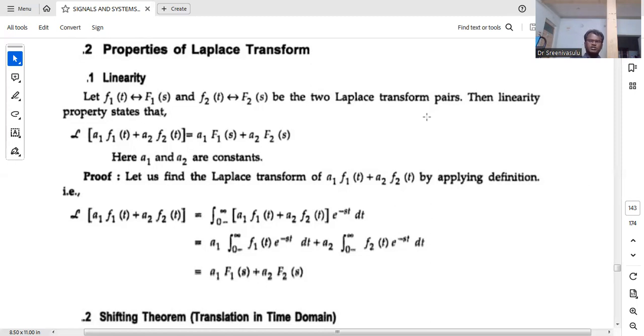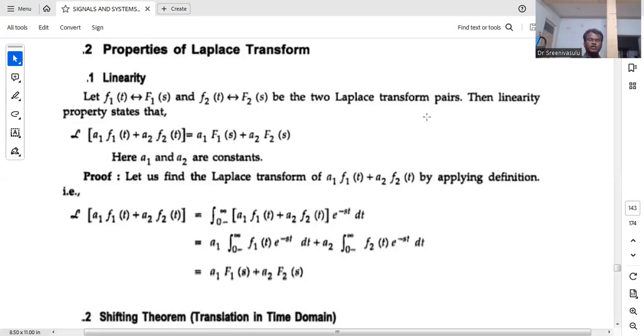Homogeneity means just a scaling factor. Now, we see f1 of t has Laplace transform F1 of s, and f2 of t has Laplace transform F2 of s. Then, in the first case, the Laplace transform of a1 into f1 of t plus a2 into f2 of t, where a1 and a2 are scaling factors for homogeneity, you can assume like a, b, whatever it is.